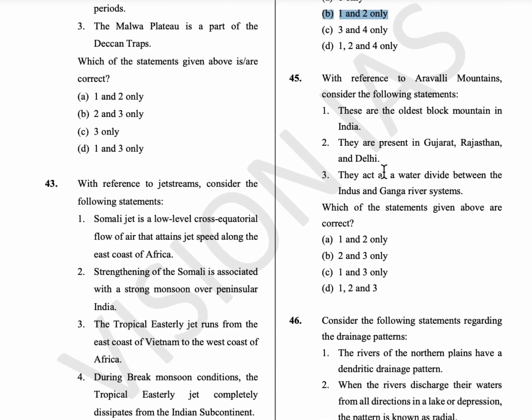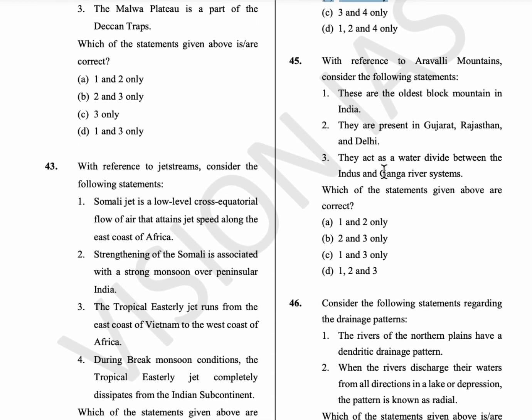45th question, with reference to the Aravalli Mountains, consider the following. These are the oldest fold mountains in the world, in India, and these are present in Gujarat, Rajasthan, and Delhi, and they act as a water divide between the Indus and Ganga river systems.